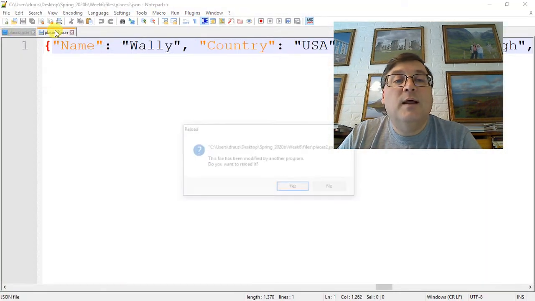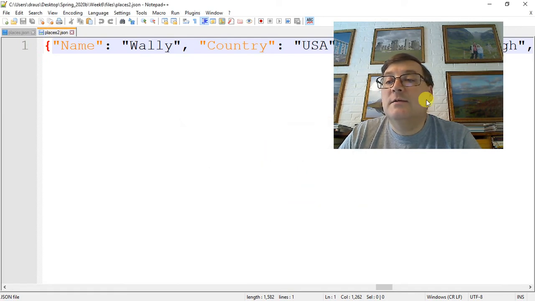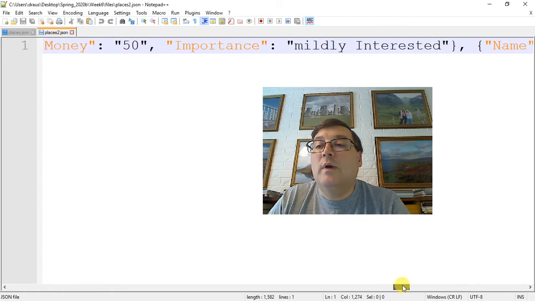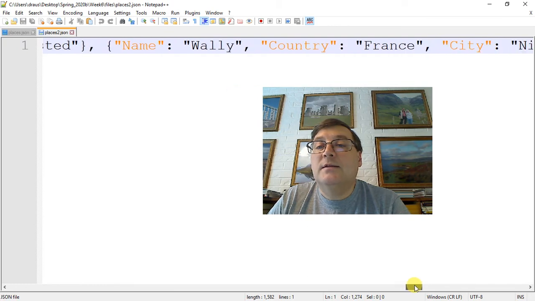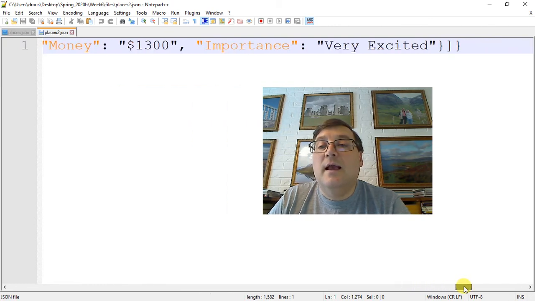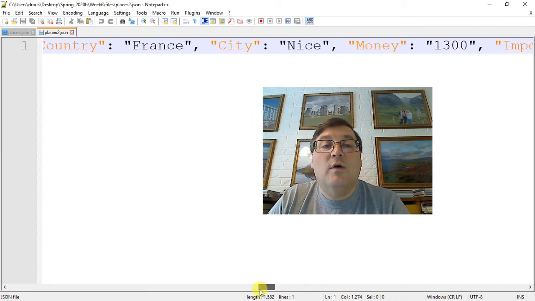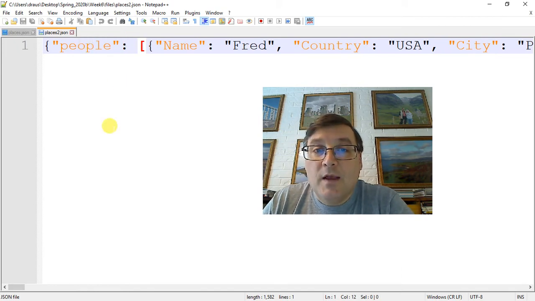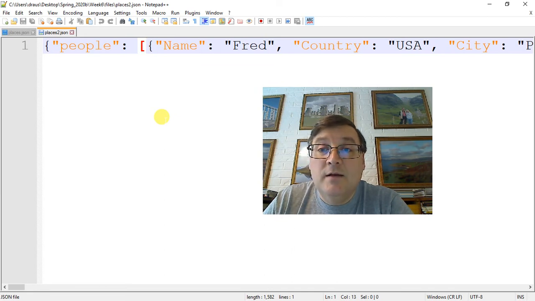If we want to look at that in Notepad++, we'll go yes, put that out of the way. You can see that there's name, name, name, and it goes all the way down, and then we do the next dictionary and the next dictionary and the next dictionary, which is all inside a list in the outside dictionary. You can see the outside dictionary there. And that's how I use dictionaries in JSON files, and they're very powerful and very useful.